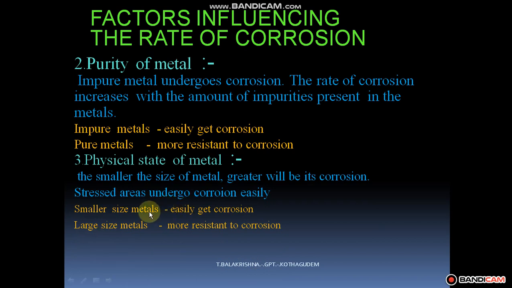Not only size, stress also influences the rate of corrosion. A more stressed metal part easily gets corroded, and a less stressed metal part has more resistance. That is the third factor influencing the rate of corrosion.